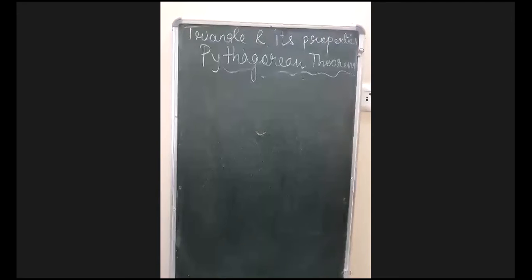ठीक है. Now once again discussing that Pythagoras was a great mathematician and he has worked a lot on the geometry part, and he has discovered a theorem named after him, that was the Pythagoras theorem. And Pythagoras theorem is mainly related to right angle triangle. ठीक है.